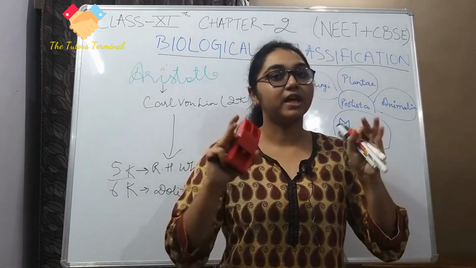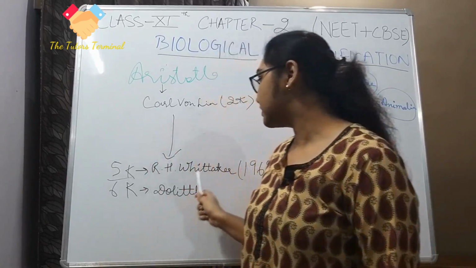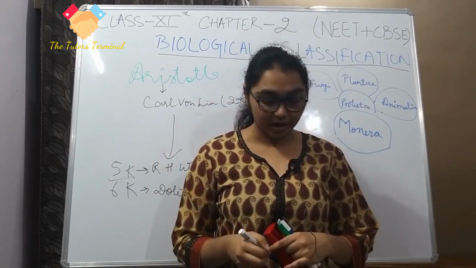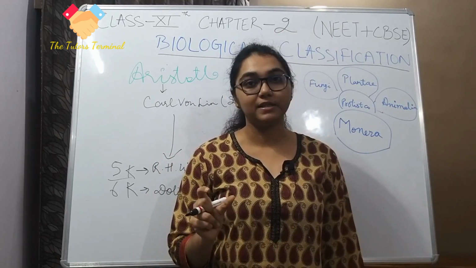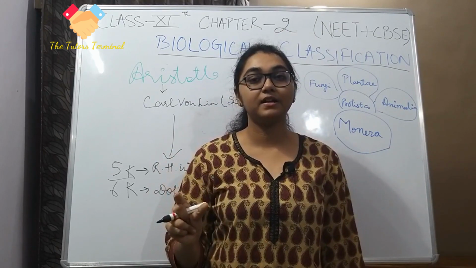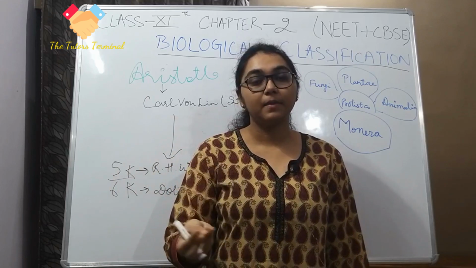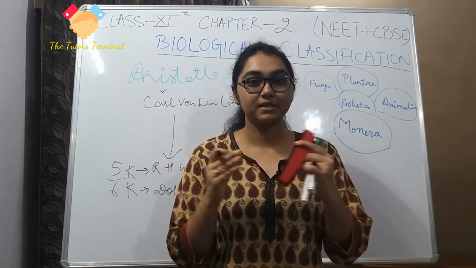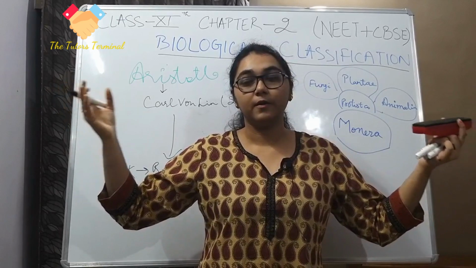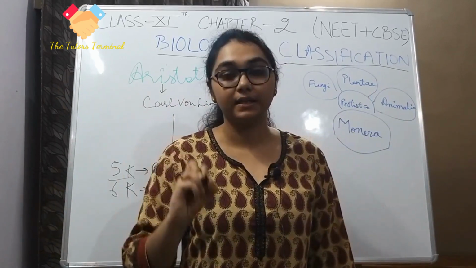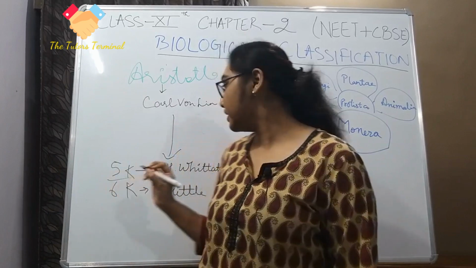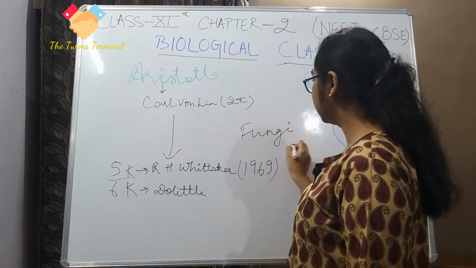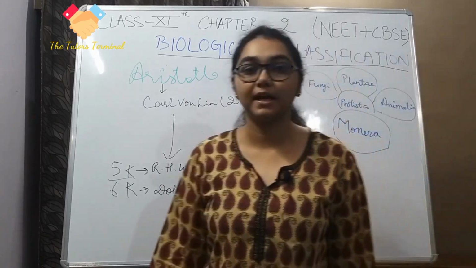But R.H. Whittaker was like, no. If I do further studies, I find that there is one group of organisms which is even different, and some are put under Animalia, some are put under Plantae, but they do not belong there because they have similar characteristics but not the same as the group they are put in. I will make another classification and call it fungi. So R.H. Whittaker gave the classification of fungi.